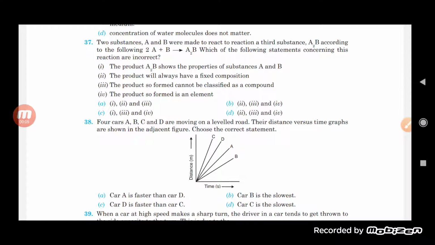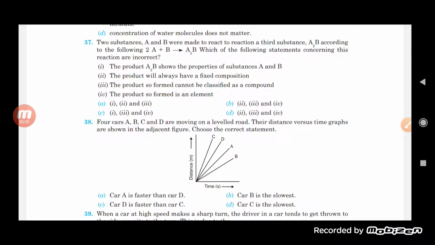So students, in the previous class we were talking about the questions from the sample paper, and today also we are going to continue with the same. Now see here, up to question number 37 we had completed. Let me remind you of question number 37, in which we have seen that we have taken two substances.